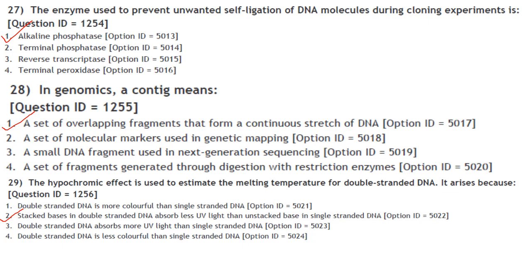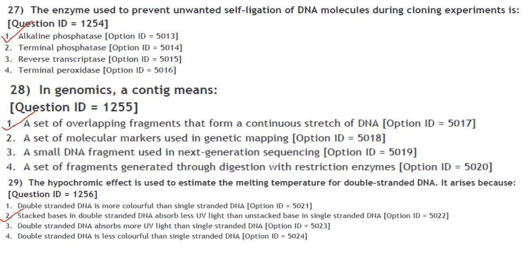The hypochromic effect is used to estimate the melting temperature for double-stranded DNA. It arises because. So the purine and pyrimidine bases in DNA strongly absorb UV light. Double-stranded DNA absorbs less strongly than denatured DNA due to stacking interaction between the bases. So they have asked: the hypochromic effect is used to estimate the melting temperature for double-stranded DNA.